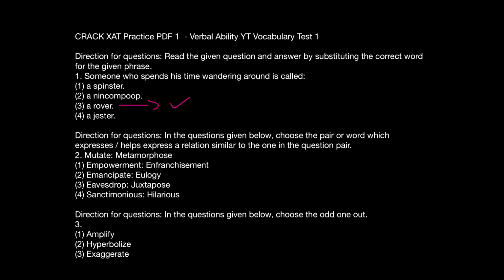Now in this category, look at the different types of things used here. This is basically an analogy question where you have to find out the relation between the given terms and then find out a similar pair. So over here, the given pair, mutate and metamorphosis, both mean transformation. That means both of them are synonyms. And if both of them are synonyms, then my answer will also be a pair of synonyms.